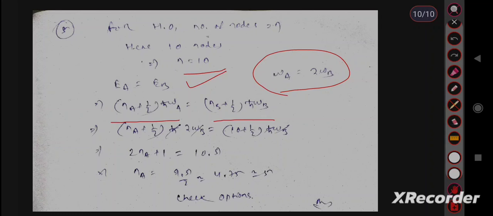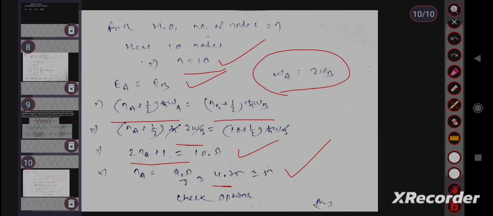Let us substitute the value. Instead of ωA, we will put the value 2ωB. Then after solving, we will get 2NA plus 1 equal to NB plus half. Here the NB value is 10, so 10 plus half, it is 10.5. 2NA plus 1 equal to 10.5. From this we found NA equal to 4.75, approximately 5. Then we should check the options. NA equal to 5 means the number of nodes present in the wave function of A should be 5.